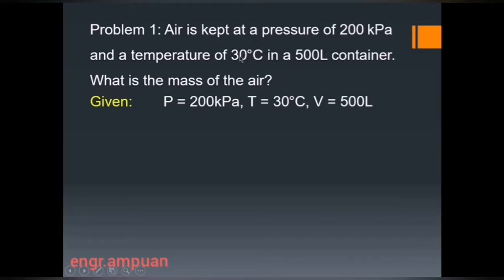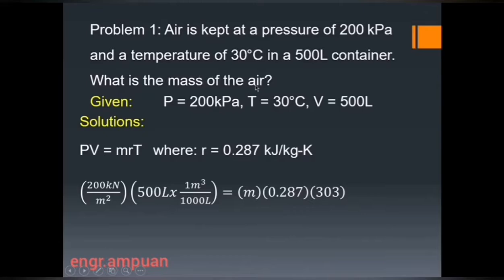Is this an absolute temperature? No. That is why we need to convert the 30 degrees Celsius into an absolute temperature, or into Kelvin. So we need to add 273 to convert it to Kelvin. The volume is 500 liters. What is asked is the mass of the air. So we are going to use the PV equals mRT equation, wherein the ideal gas constant of the air is equal to 0.287 kilojoule per kilogram Kelvin.